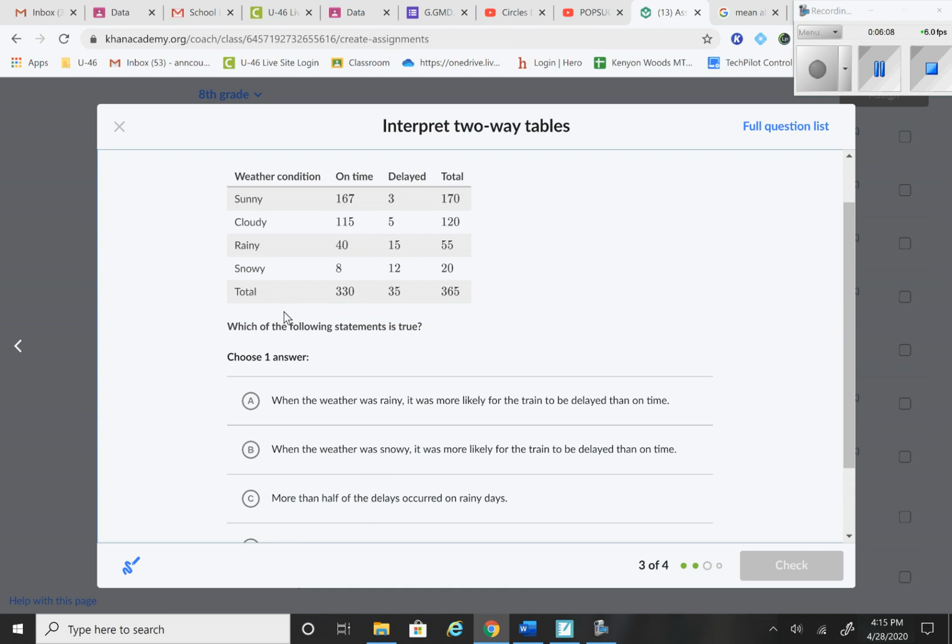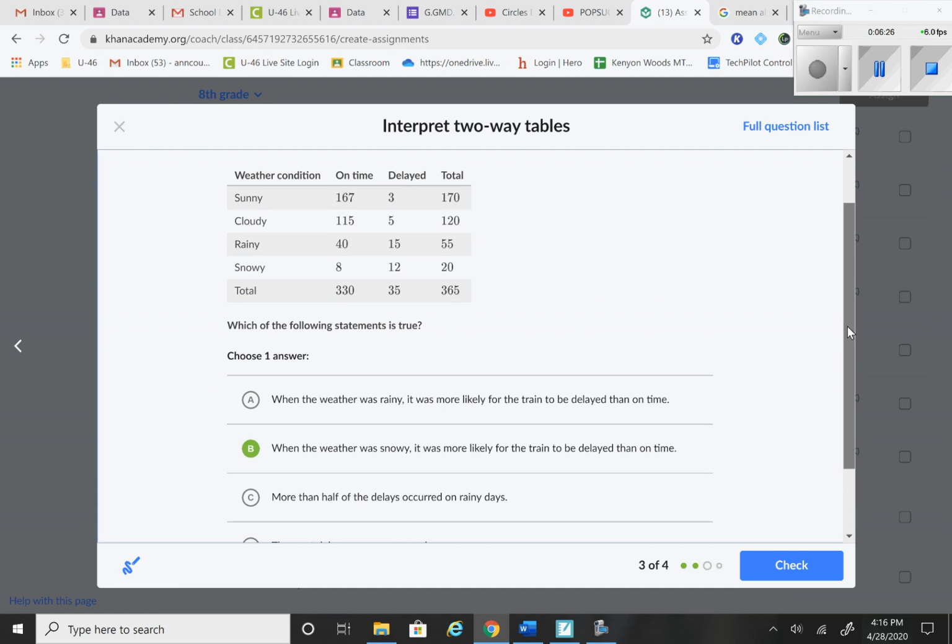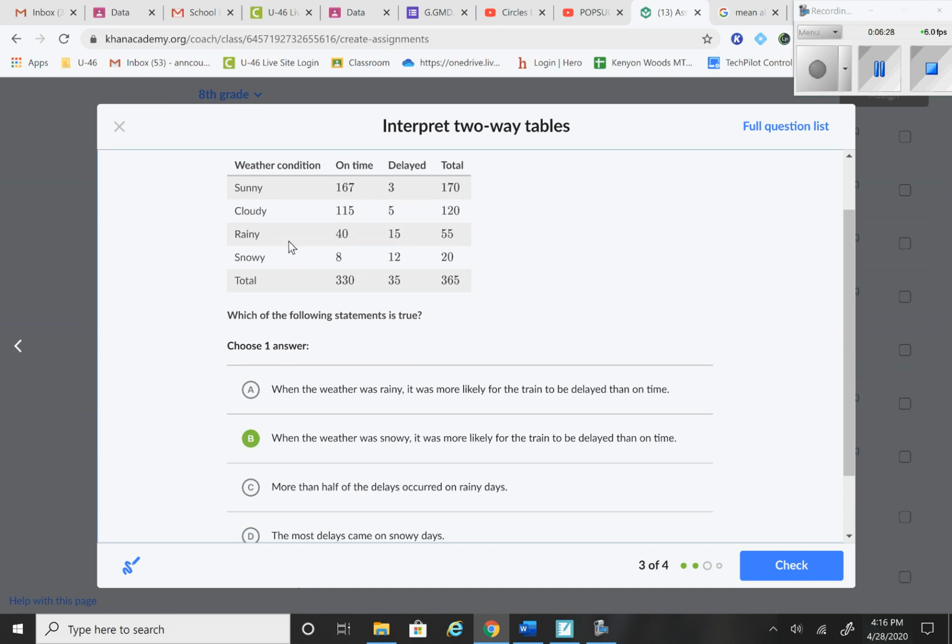When the weather was snowy, again, here's my row for snowy, it was more likely for the train to be delayed than on time. 12 is bigger than 8. That does look like a good choice. I'm going to read the next two. Letter C, more than half of the delays occurred on rainy days. So on rainy days, my delays, 15 out of 35 total, that's not more than half. I'm not going to choose that.